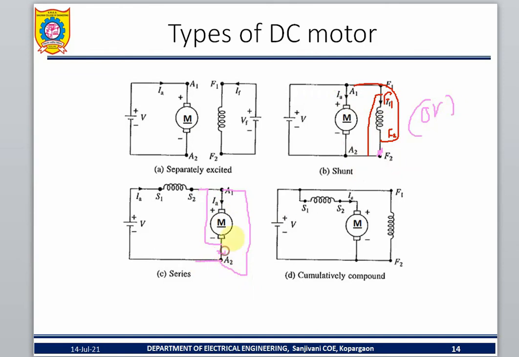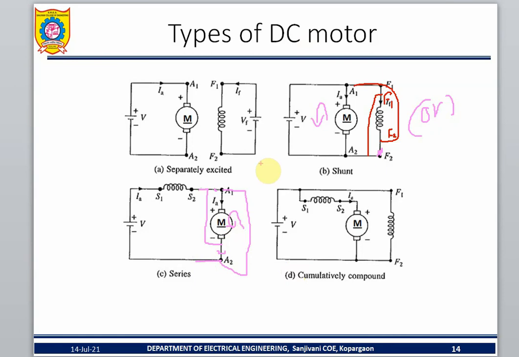You can interchange either F1 and F2, or A1 and A2. If you do that, the direction of rotation is reversed. Okay, this is the practical answer. So take down the question number, you can note it down.